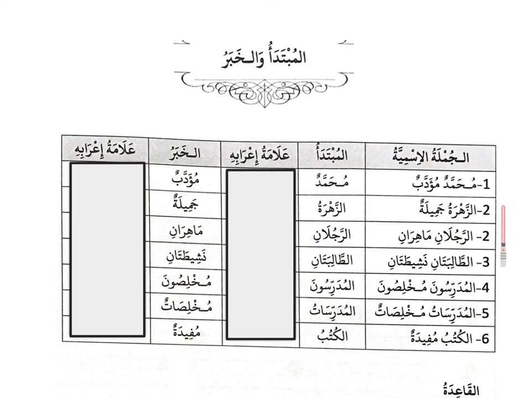And as we have seen in all of these sentences, in order to write a jumla al-ismiyah, to write a nominal sentence, you need to have two components. First is the mubtada and the second is the khabar.